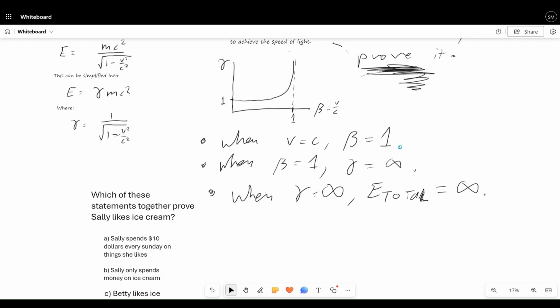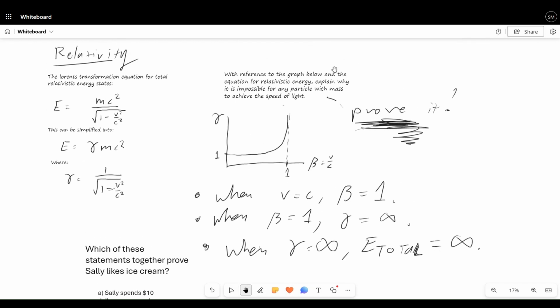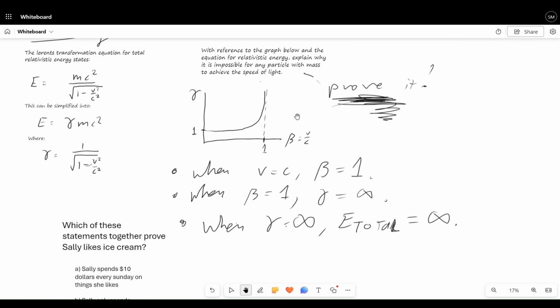Okay, do these statements together prove that no particle with mass, remember, here we go, with mass, right there. Do these statements together prove that no particle with mass can achieve the speed of light? Well, no. When v equals c, beta equals 1. When beta equals 1, gamma equals infinity. When gamma equals infinity, E total equals infinity. Okay, well, why does that prove? Why is this an issue? Well, why can't we have infinite energy? So it doesn't exactly prove it.